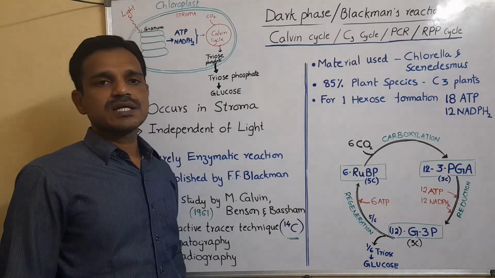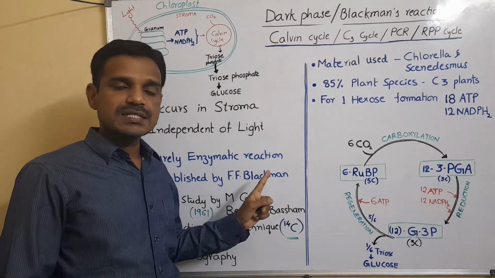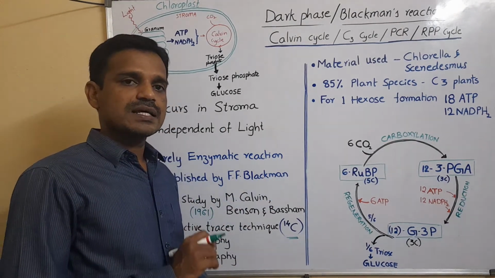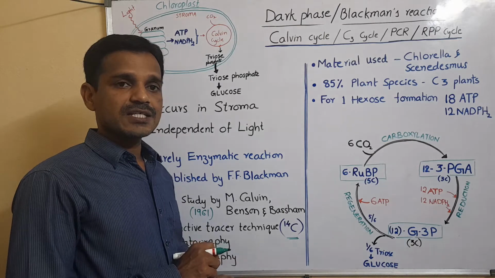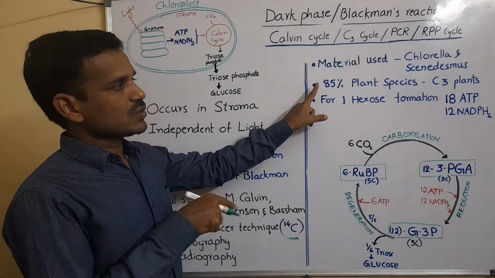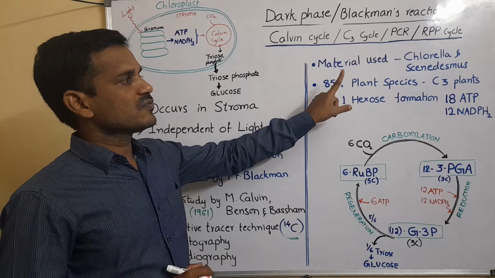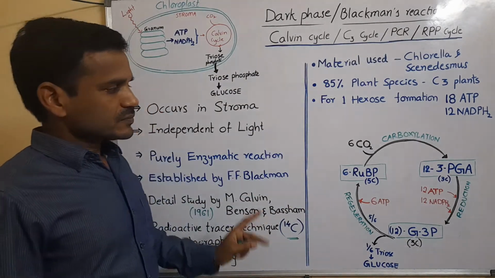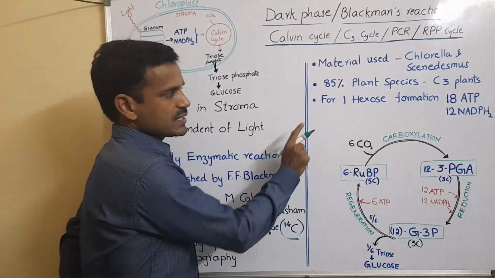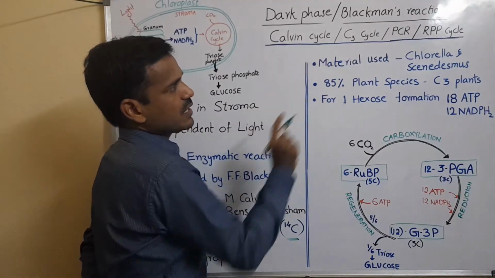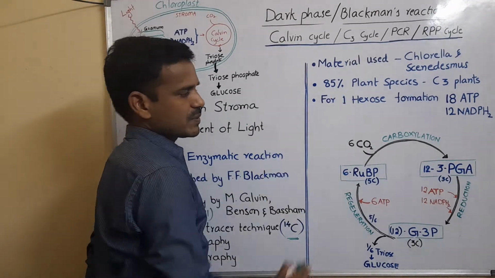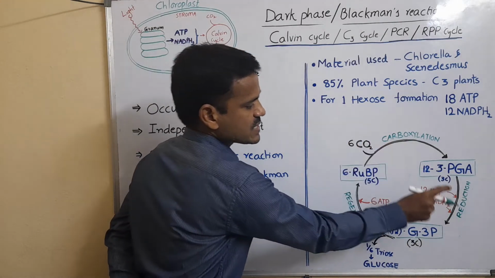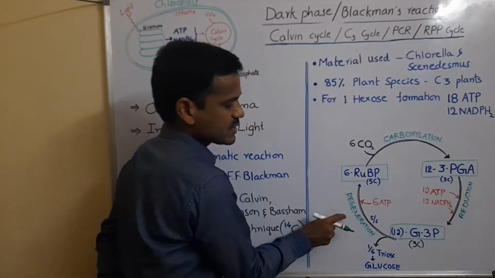Most of the plants, 85% of plant species, are C3 plants. The C3 cycle takes place in almost all plants: in C3 plants, C4 plants, and CAM plants. In all plants the C3 cycle takes place, but in the total plant kingdom, 85% of plant species are called C3 plants. The C3 cycle, or PCR cycle, or RPP cycle, is completed in three steps. First step is carboxylation, second step is reduction, third step is regeneration.